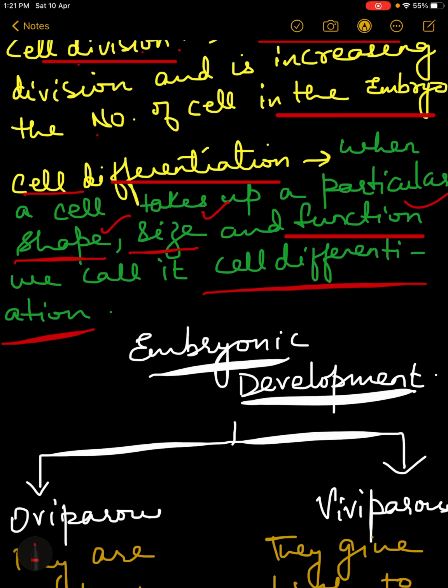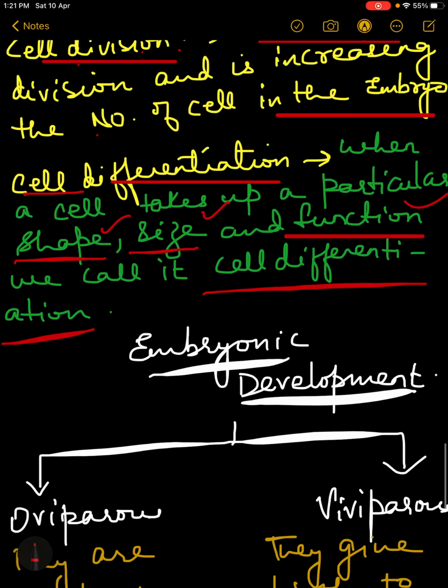So few cells will take a longitudinal shape and a particular function, and so they are called muscular cells. Few will take a round shape and they will have hemoglobin, so they will be known as red blood cells. So these two events are very important in embryogenesis.